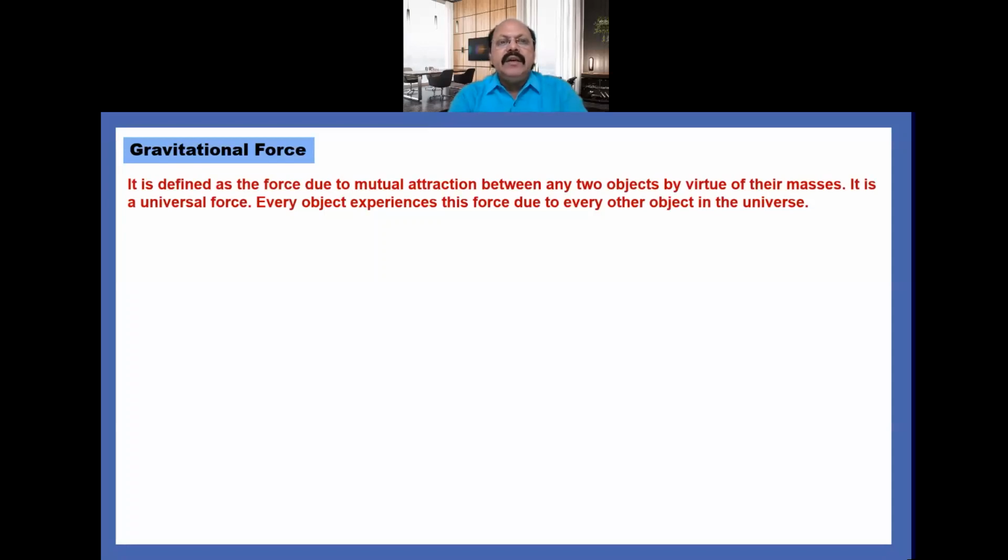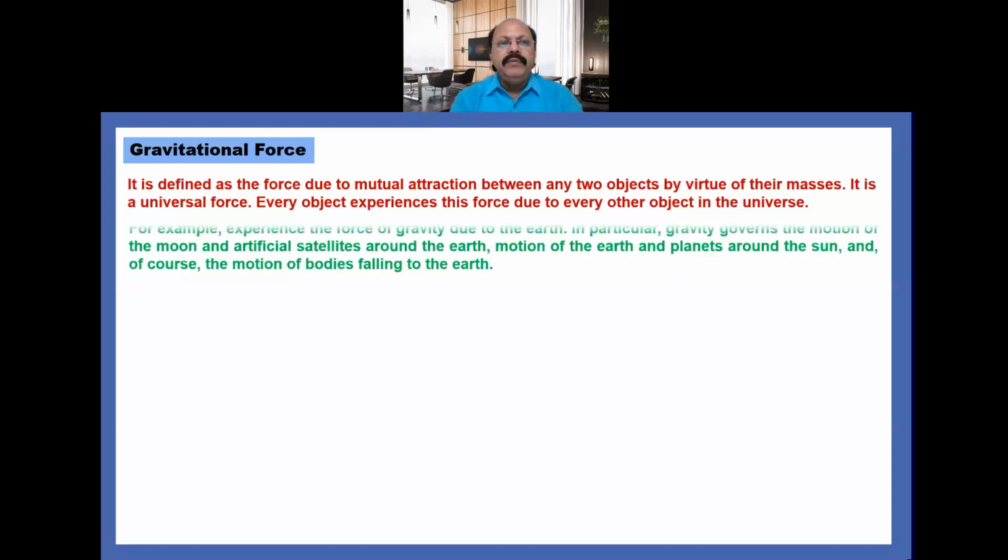Gravitational force is basically the force due to mutual attraction between any two objects by virtue of their masses. It is a universal force. Every object experiences this force due to every other object in the universe. For example, we experience the force of gravity due to the earth.